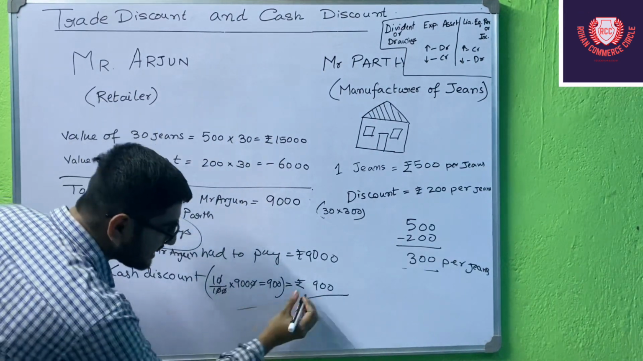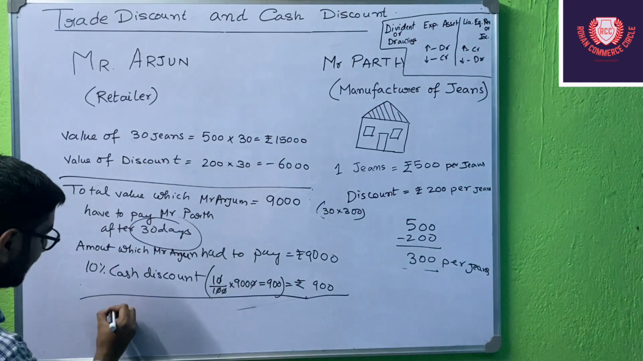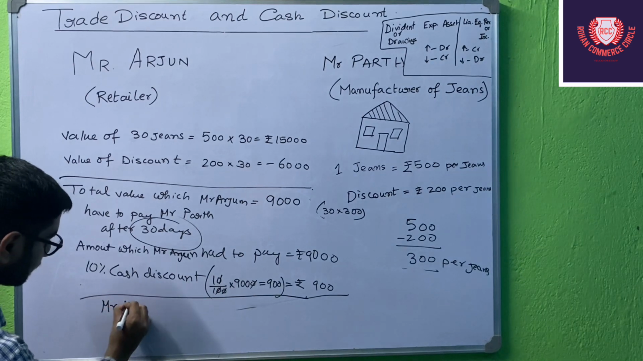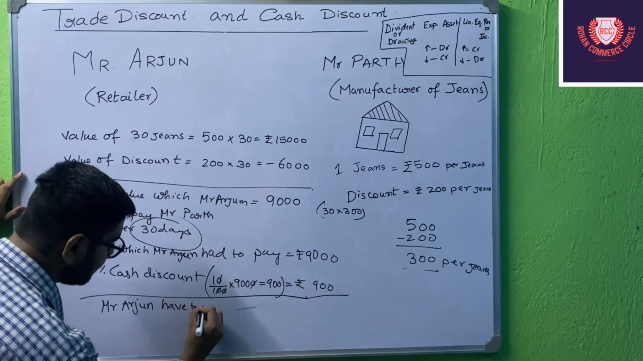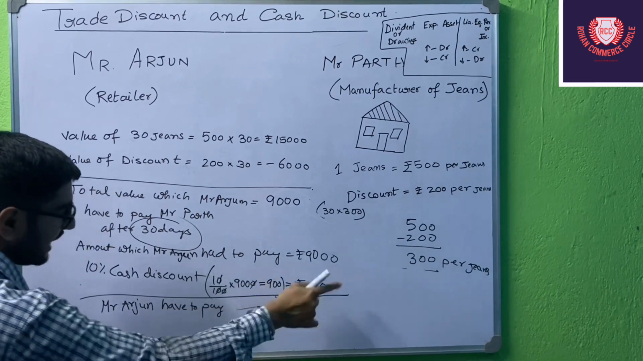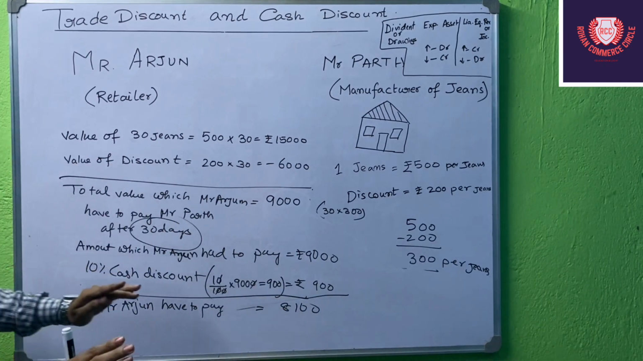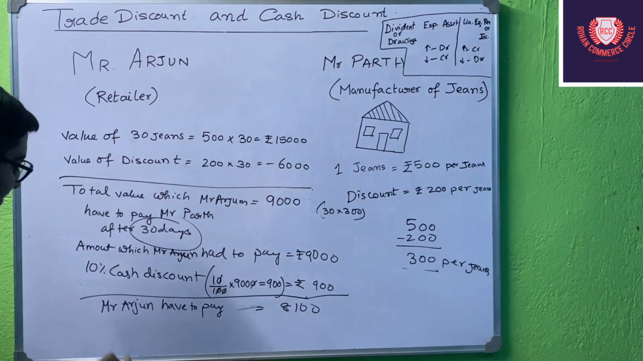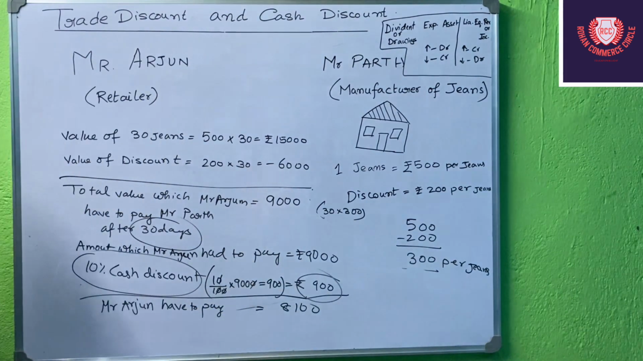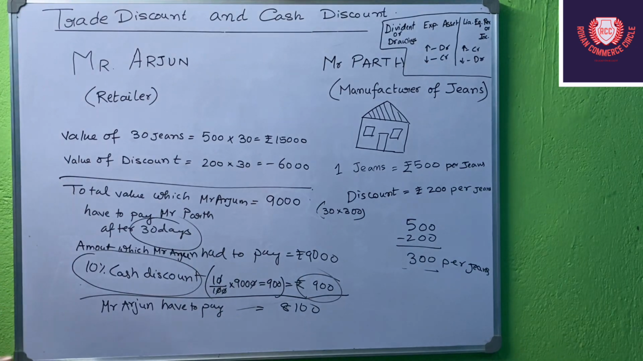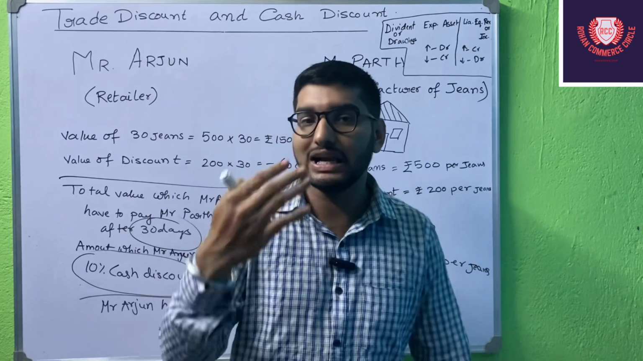That means how much amount does Mr. Arjun have to pay? Mr. Arjun has to pay 9,000 minus 900, which is 8,100 rupees. So is it very clear? So this one is the cash discount, students. This 900 is the cash discount which Mr. Arjun is getting from Mr. Parth because he is paying the money earlier.